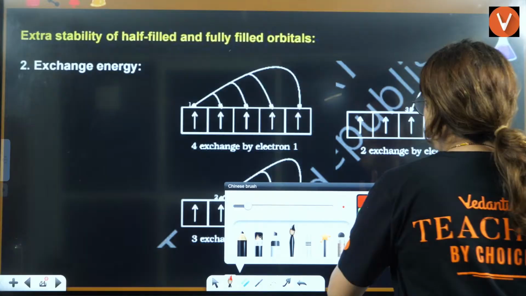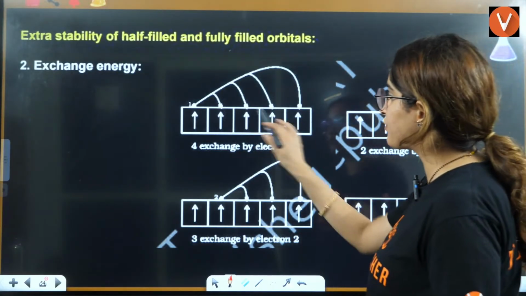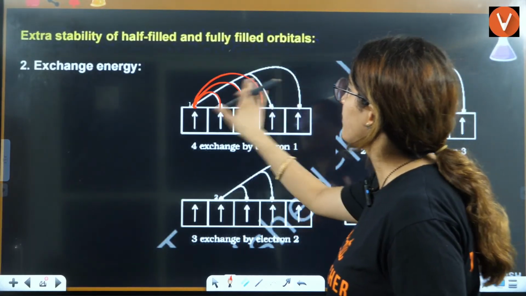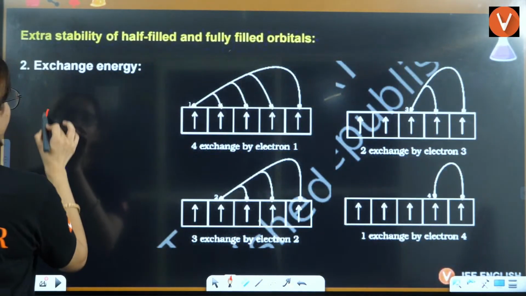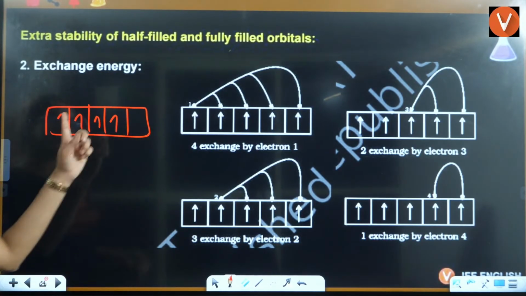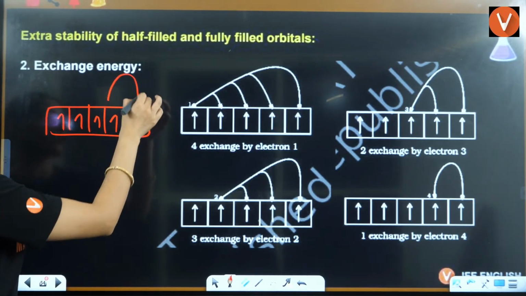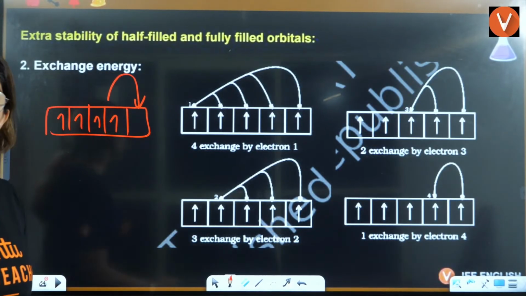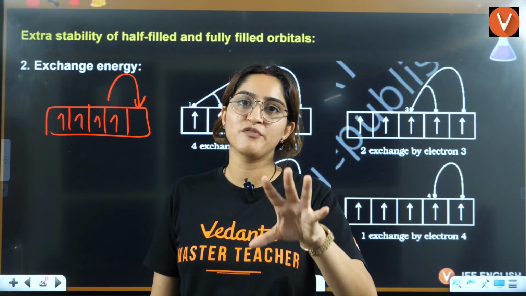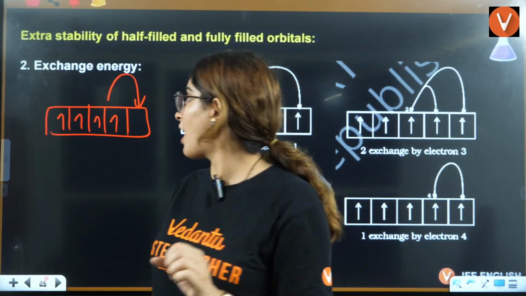Then there is exchange energy. That means if you have symmetry, then one electron can easily exchange. But what if it does not have, what if it is d4? 1, 2, 3, 4. Now this electron cannot exchange itself here, because according to Hund's rule, all the electrons should be firstly degenerate. So you can't fill it like this.